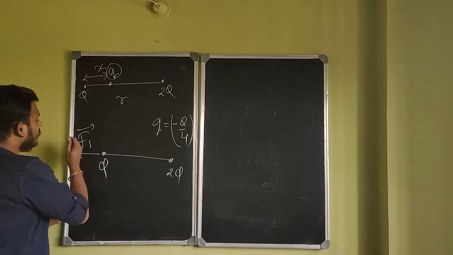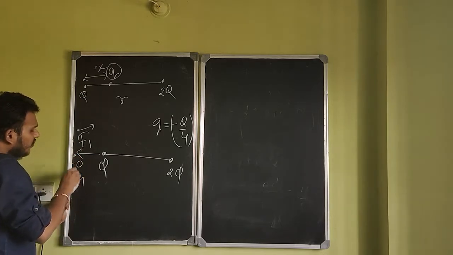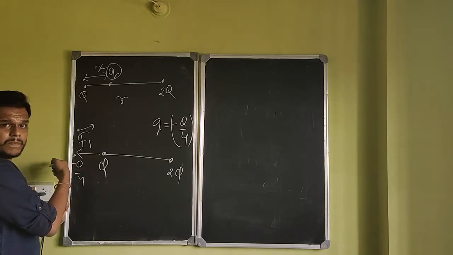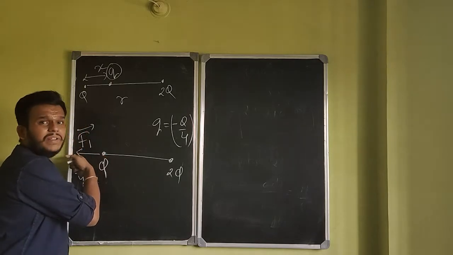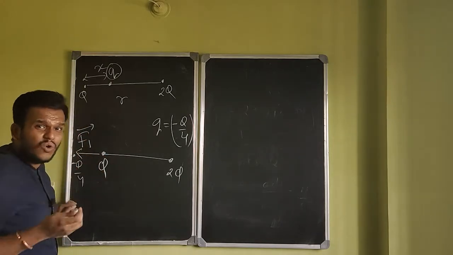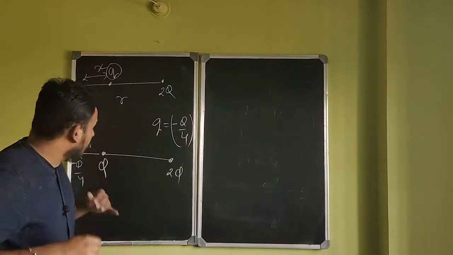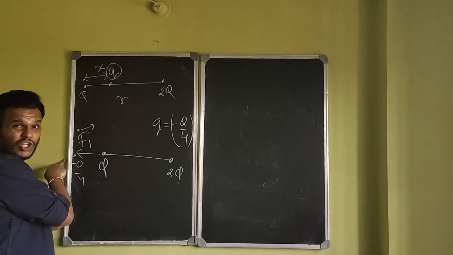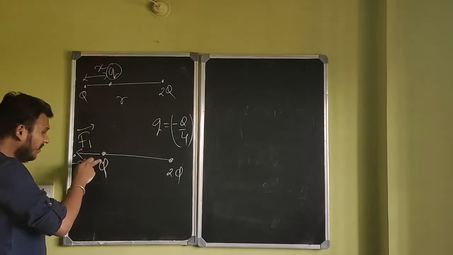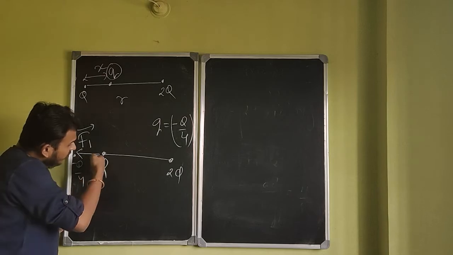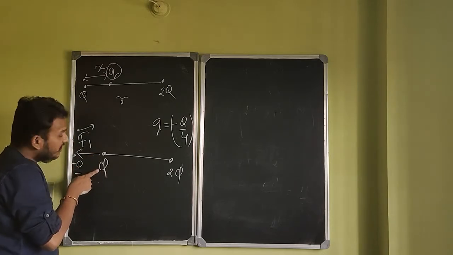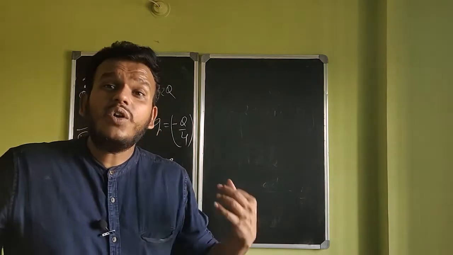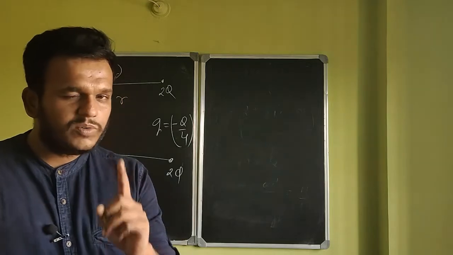What if you place the new charge here, say minus Q by 4? If you place minus Q by 4 on this side, this minus Q by 4 will again attract this charge, again giving force in the same direction. So there is no hope in that case that the force will get cancelled. So clearly minus Q by 4 cannot be on the left side of the system. Because if it is on the left, the force due to this charge will be attractive. It will be attracting this charge, so this charge will also experience force in the same direction, therefore never being able to cancel the existing force. I hope you understood that.